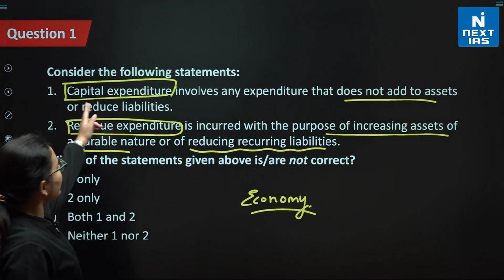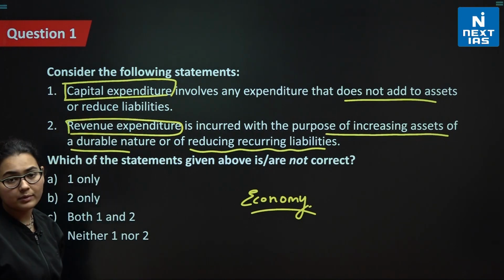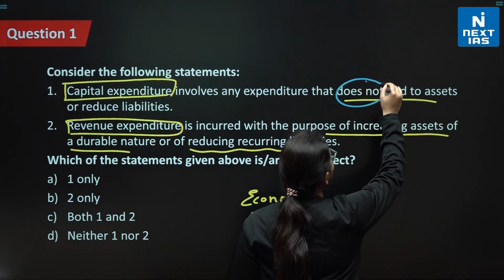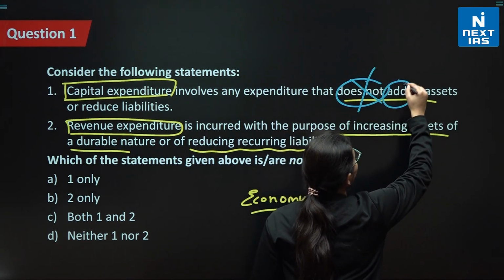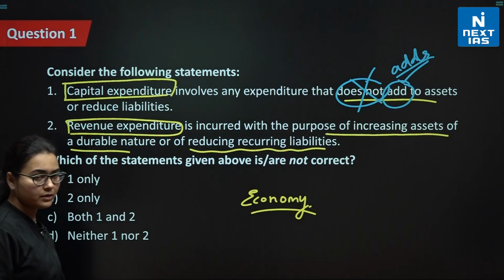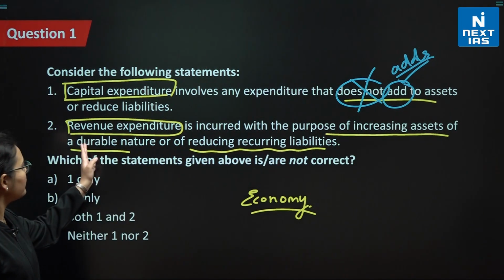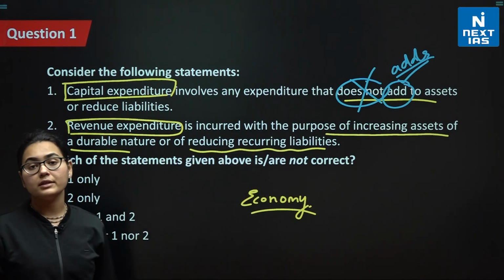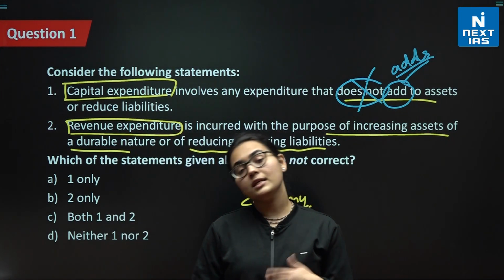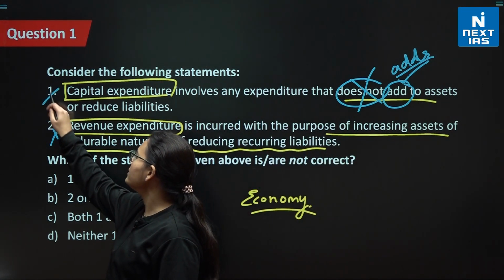Now it says capital expenditure involves any expenditure that does not add to the assets or reduce liabilities. Absolutely wrong. It adds to assets and reduces the liabilities of the government. Revenue expenditure is incurred with the purpose of increasing assets of a durable nature or of reducing recurring liabilities. No, it neither reduces the liabilities nor adds to the existing assets. So this is also wrong, right? Both the statements are wrong.